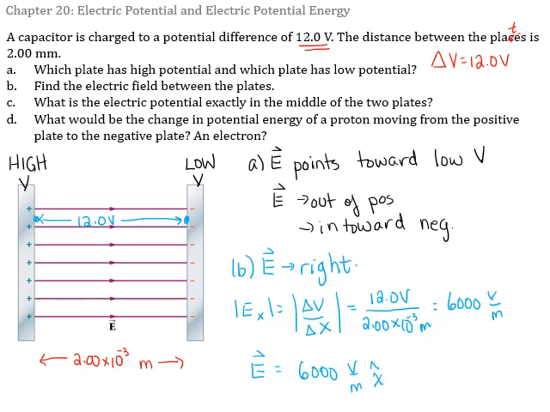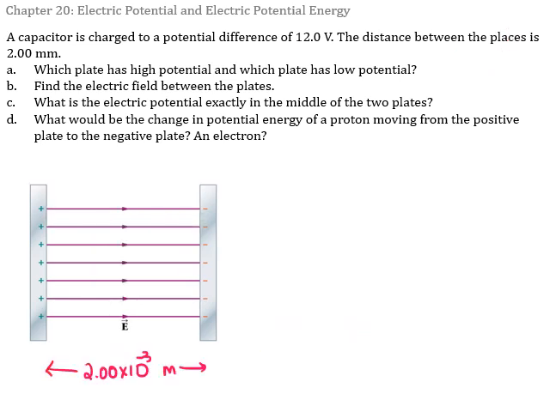Okay, the next part, what is the electric potential exactly in between the two plates? This slide is a bit full, so we'll go on to the next one. To think about the electric field in the middle of the two plates, let's get some coordinate systems on here. So I'm going to call my distance at the negative plate S equals 0. My distance in between the two plates, that would be S equals 1 millimeter.